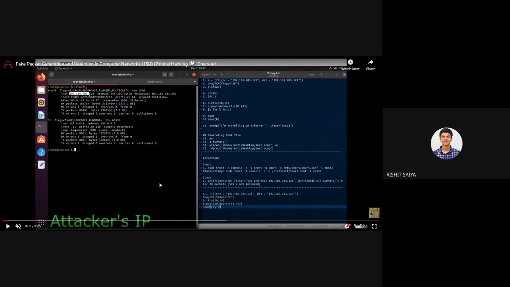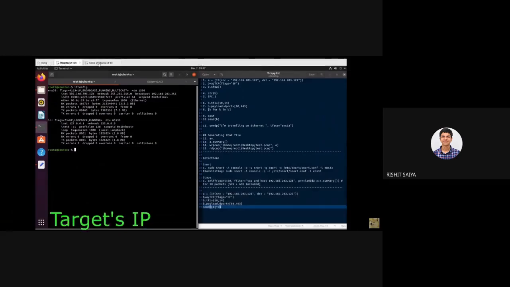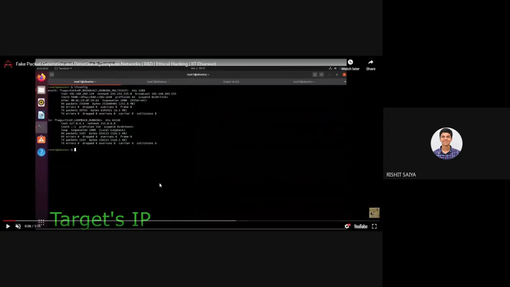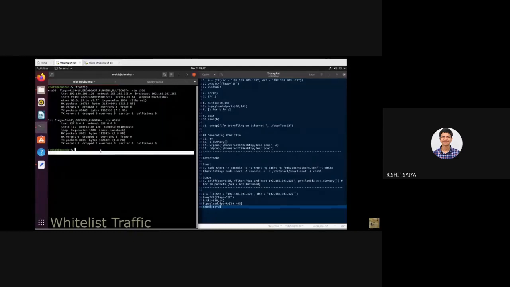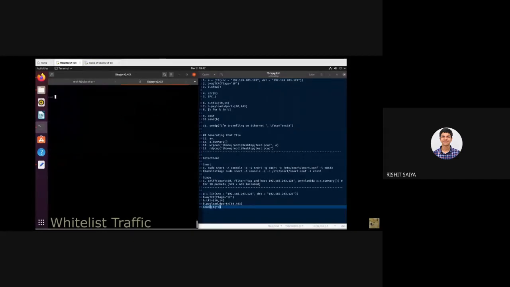We used Scapy, the library we use to make the packets. I will show you how it is done. First I identify the IP address of the attacker, then the IP address of the target, and then I generate fake packets using the Python library Scapy.